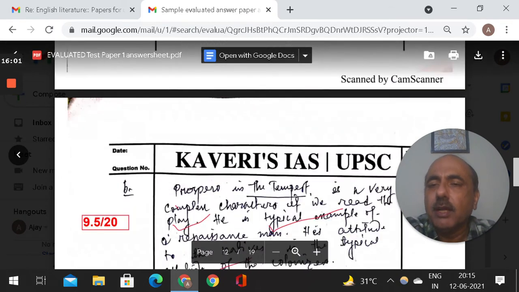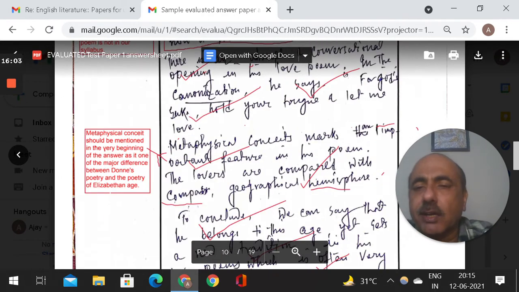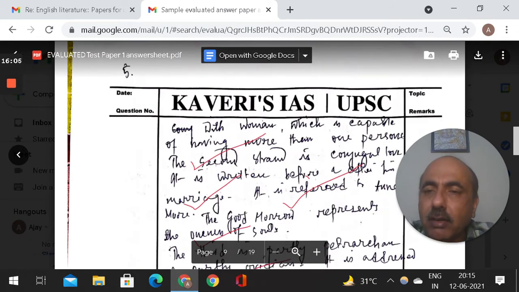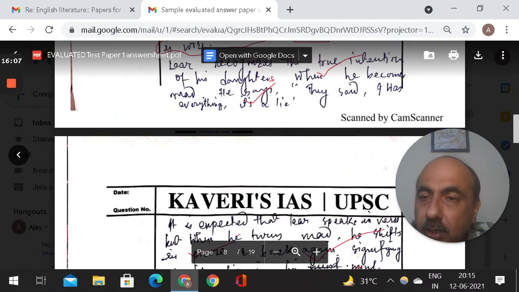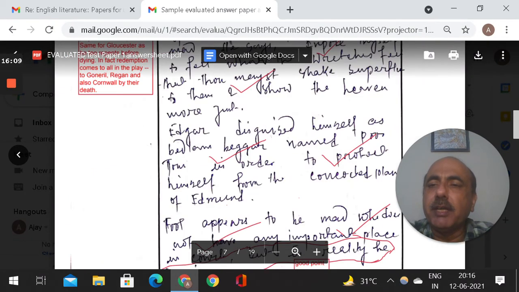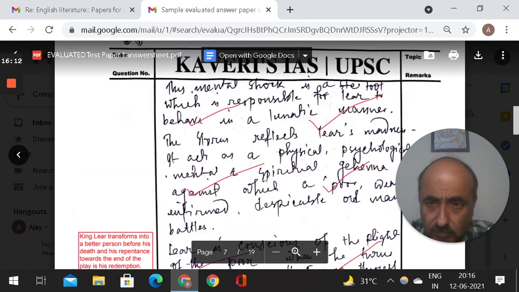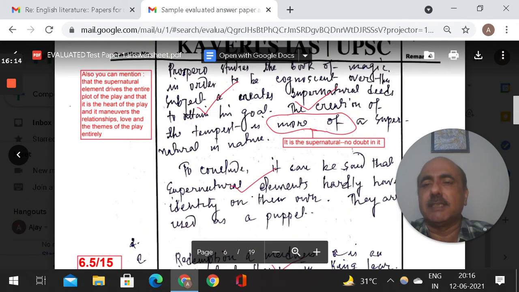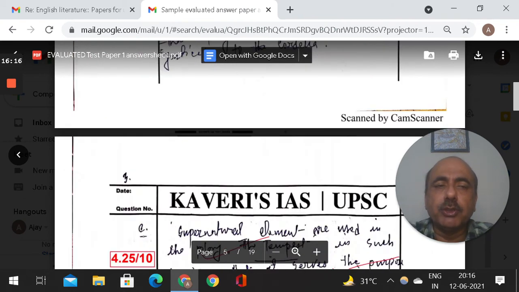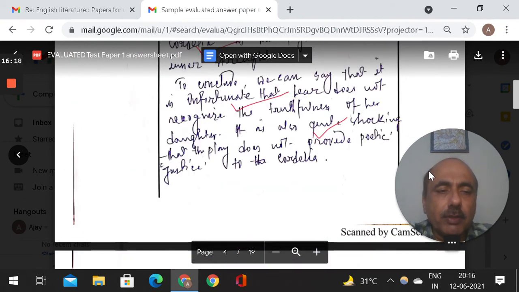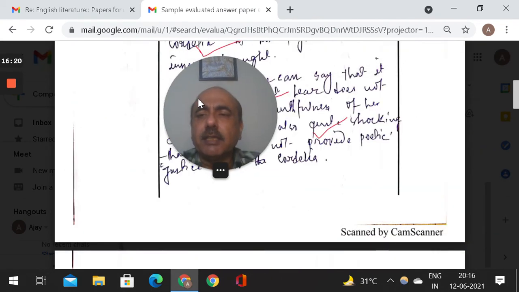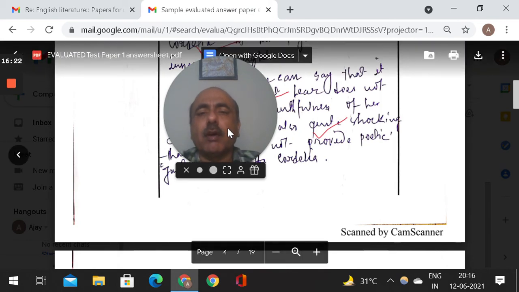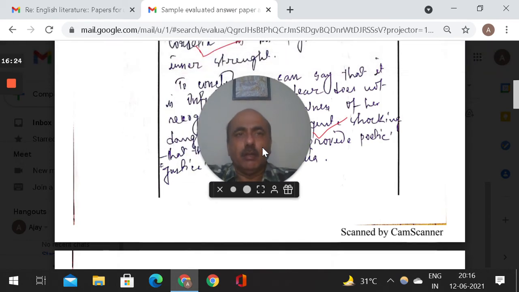So like this, in every question your answer will be read, each and every line, and whatever corrections have to be put in will be put in, and everything will be done as per the exact requirements of the UPSC. I was just trying to share with you what the requirement of UPSC English literature is, what our course is, and how we cover our course in the test series.